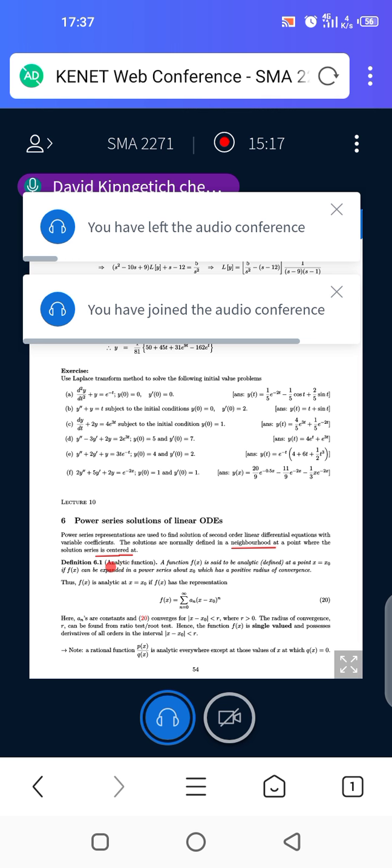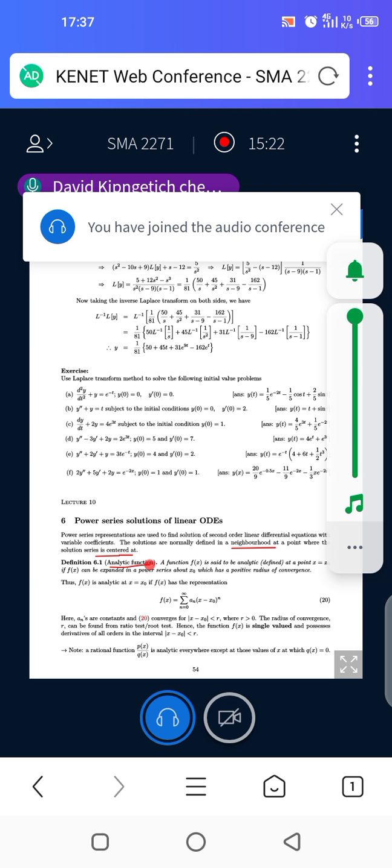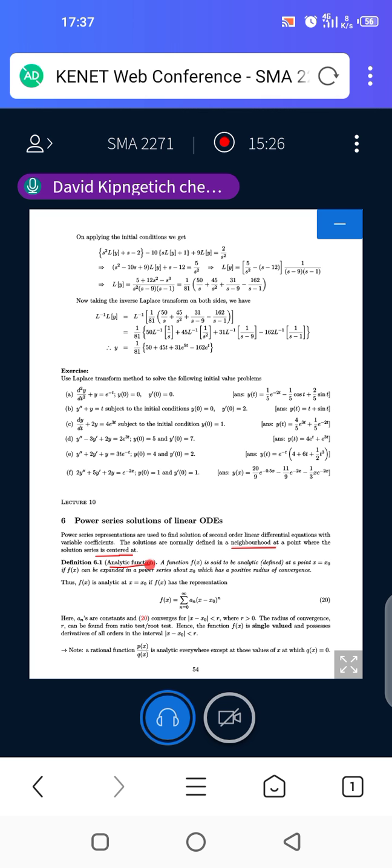Let us look at analytic functions. When you say a function is analytic, what do we mean? We want to know the meaning of an analytic function because it will help us in understanding these power series solutions. So we say a function f of x is said to be analytic. When you say it's analytic, it simply means the same as defined. It's defined at a point x is equal to x naught.